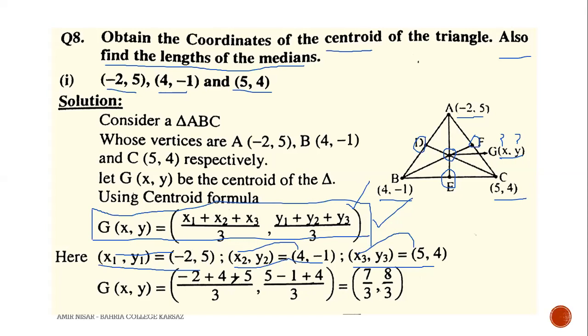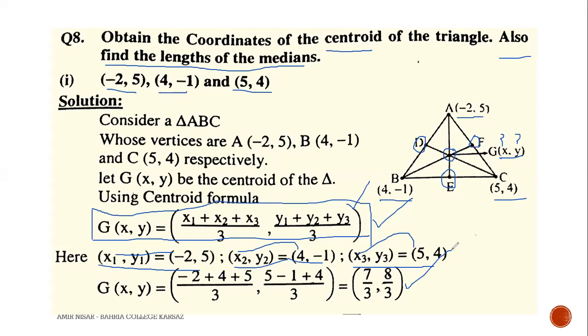Now take their sum. 5 plus 4 is 9, and 9 minus 2 becomes 7. 7 by 3 is the x component of the centroid. And for the y component, 5 minus 1 is 4, and 4 plus 4 becomes 8. 8 by 3. So 7 by 3 and 8 by 3 are the coordinates of the centroid of the triangle. We have finished the first part of question number 8.